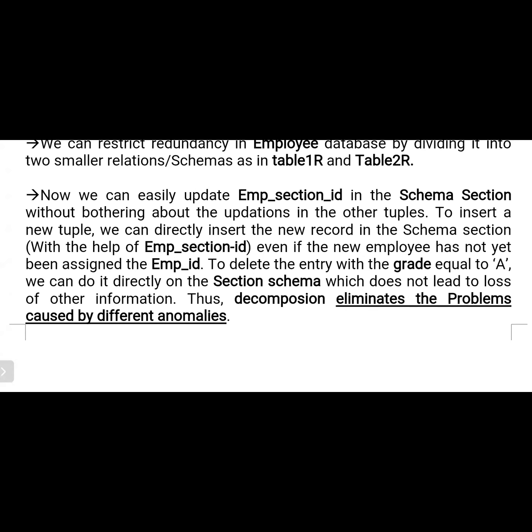To insert a new tuple, we can directly insert the new record in the schema section with the help of employee section ID, even if the new employee has not yet been assigned an employee ID. To delete the entry with grade equal to A, we can do it directly in the section schema, which does not lead to loss of other information. Thus, decomposition eliminates the problems caused by redundancy. So that means when we break down one table into smaller tables, it will reduce the redundant storage.